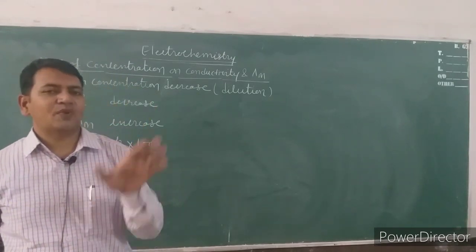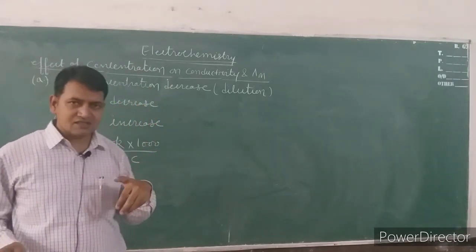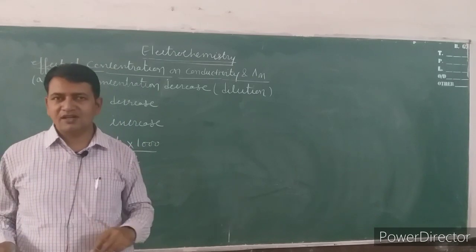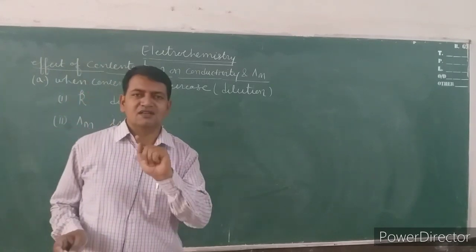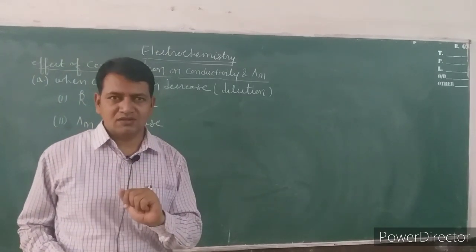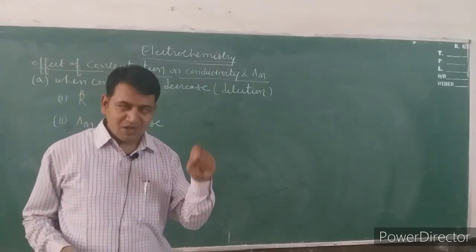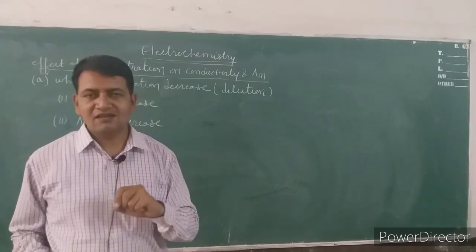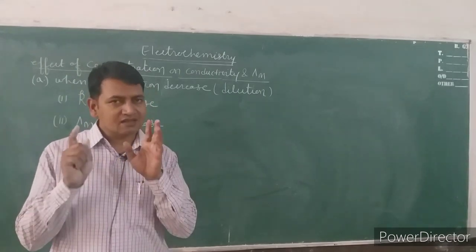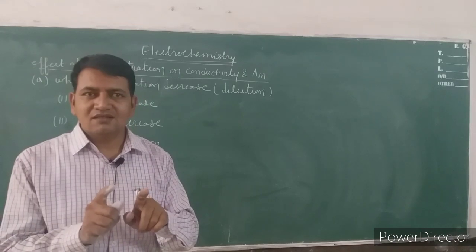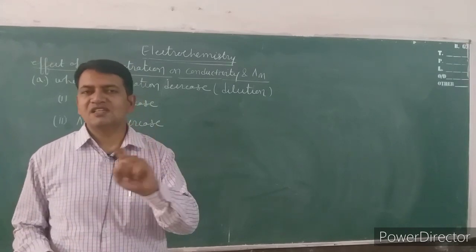So in NCERT, or in some cases, the line has been mentioned that when the concentration increases, both conductivity and molar conductivity decrease. The reason is that there they are considering the conductivity of the entire solution, not for 1 centimeter cube. So in some places you may find that the conductivity also decreases when we increase the concentration, and the reason is that the reference belongs to the conductivity of the entire solution, not of 1 centimeter cube.